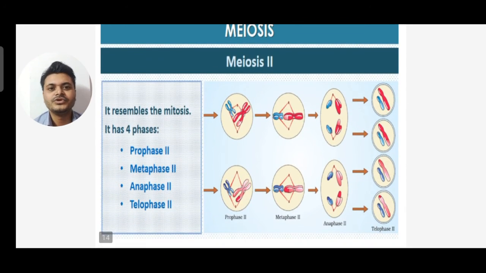Now moving to meiosis 2, the same processes and stages are there. It resembles mitosis. Equational division takes place. It has four phases: prophase 2, metaphase 2, anaphase 2 and telophase 2.